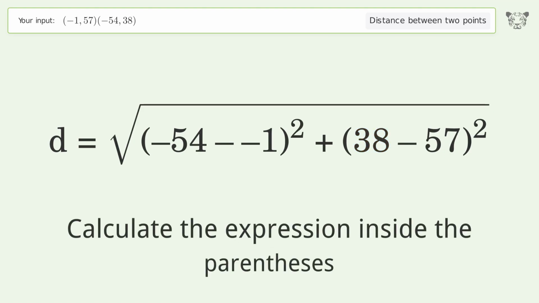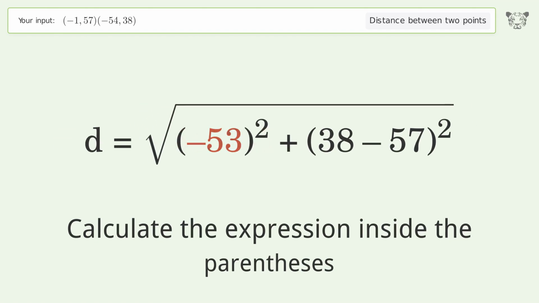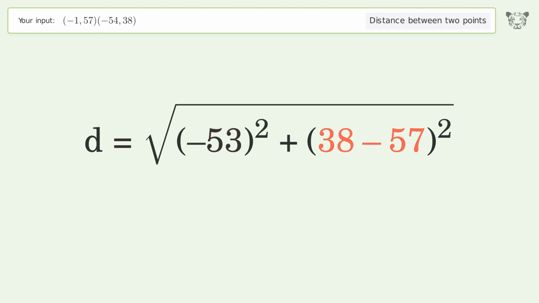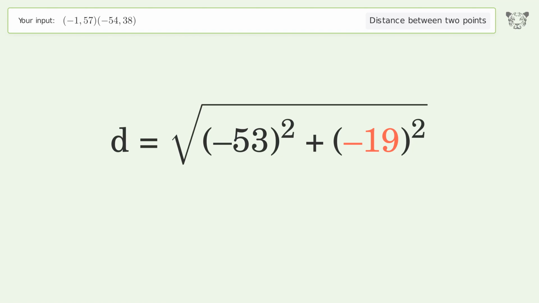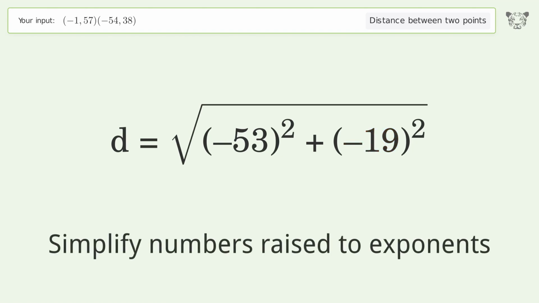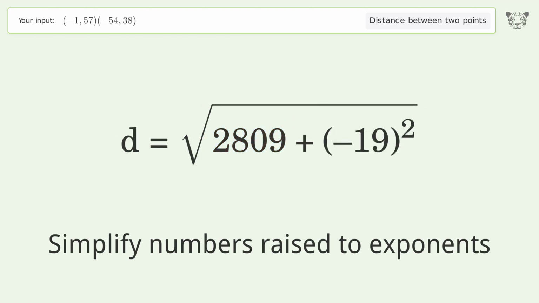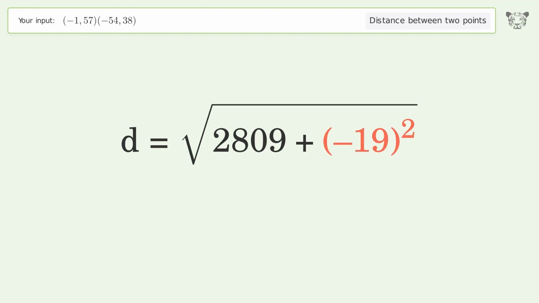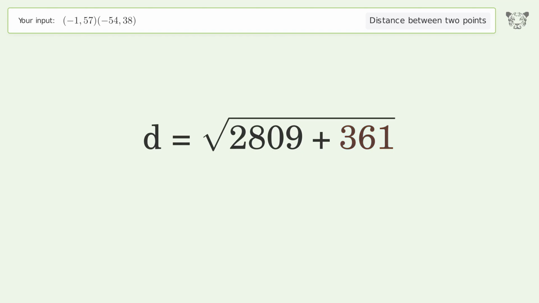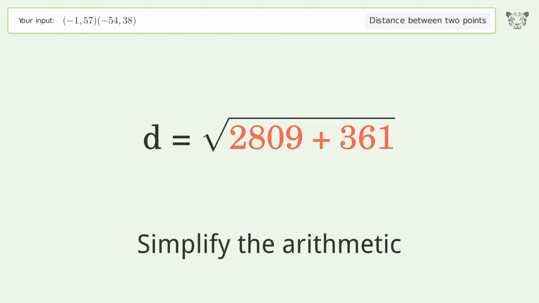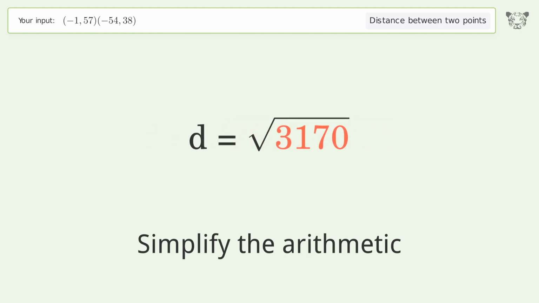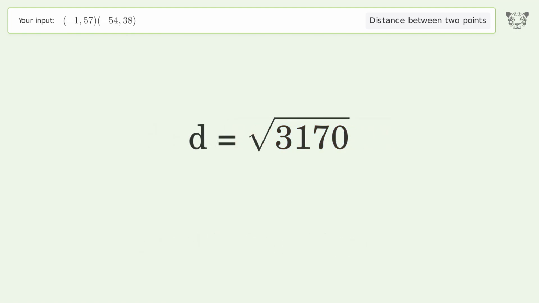Calculate the expression inside the parentheses. Simplify numbers raised to exponents. Simplify the arithmetic. And so the distance between the 2 points is the square root of 3,170, or 56.303.